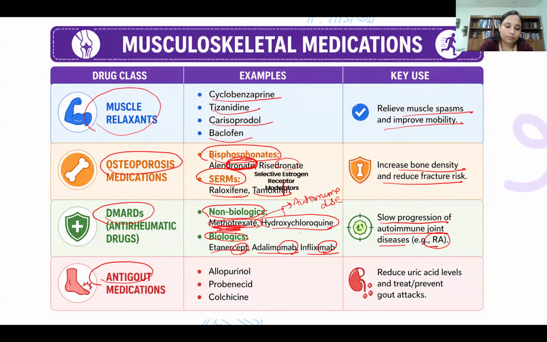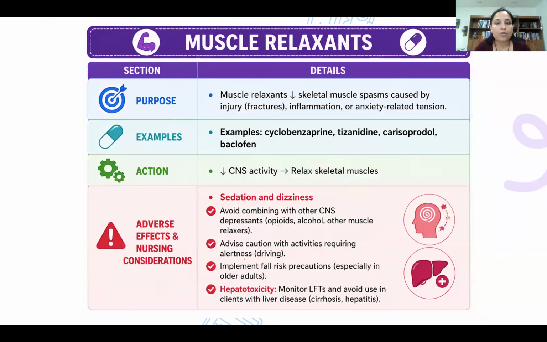Another group that we need to remember is anti-gout medication. These are the three medications that we can remember for the exam: allopurinol, colchicine, and probenecid. These medications reduce uric acid level and prevent gout attacks. We'll talk about this in more detail, but these are the groups that we have to study in the musculoskeletal system. So let's talk about the muscle relaxants.